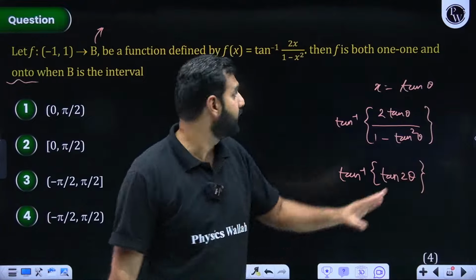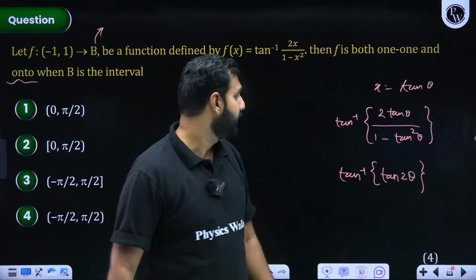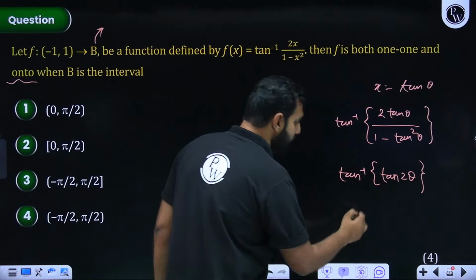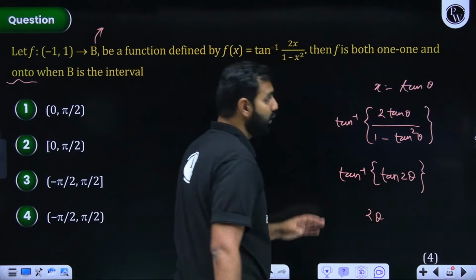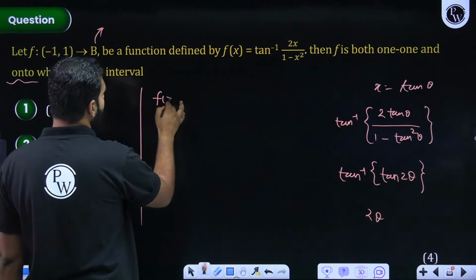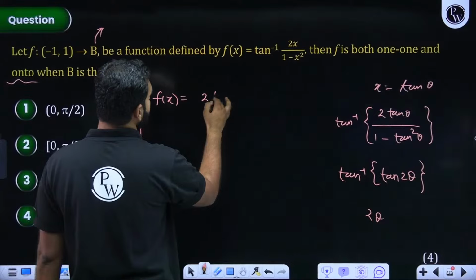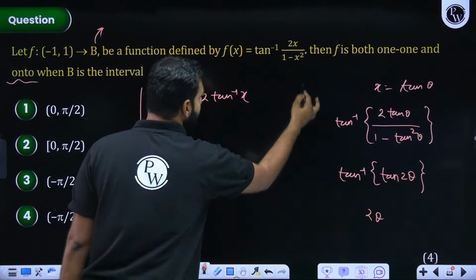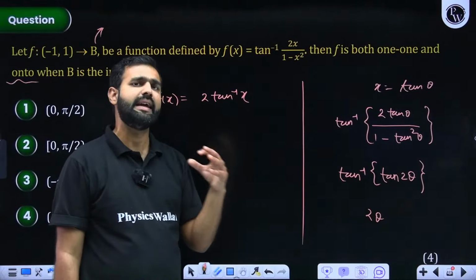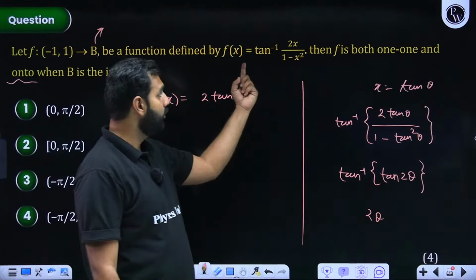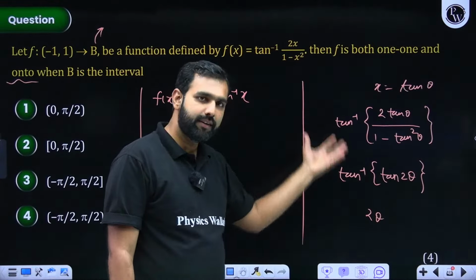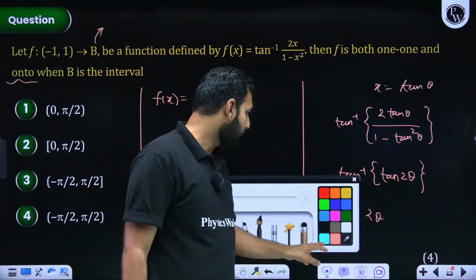So this is still 1-1 and onto. Here, this nullifies this, because this qualifies to be nullified, so here I'll have a 2 theta. But what was theta? Theta was tan inverse x. So the function f of x is nothing but 2 times tan inverse x. You could have written this directly if you are aware of this basic identity. But in case in the examination hall you forget any of these, you can create it like this. Although with practice, you develop the knack that you should remember all these properties.